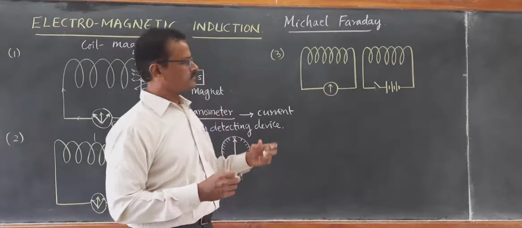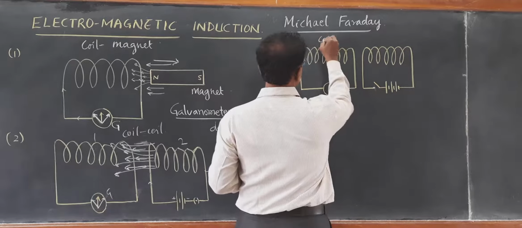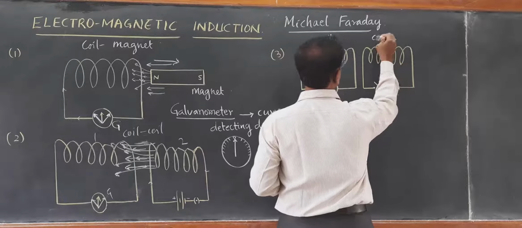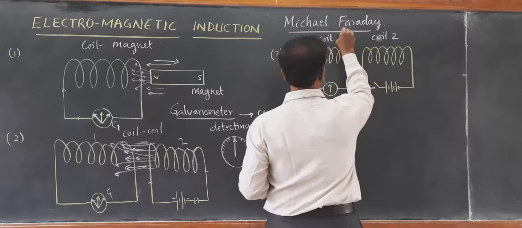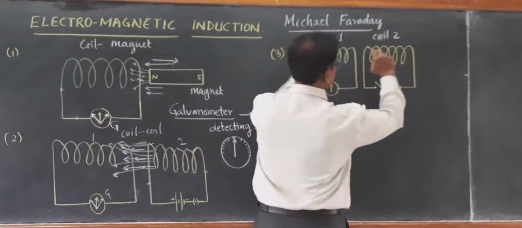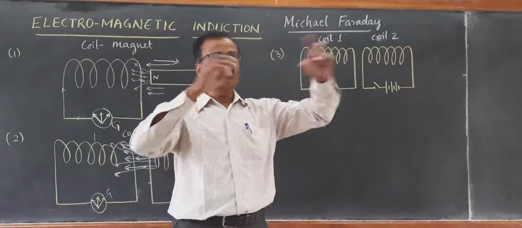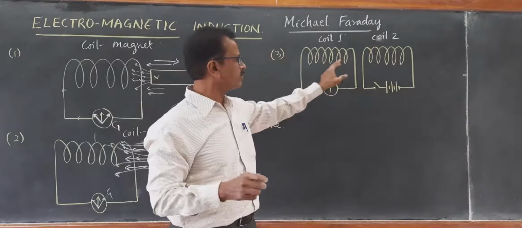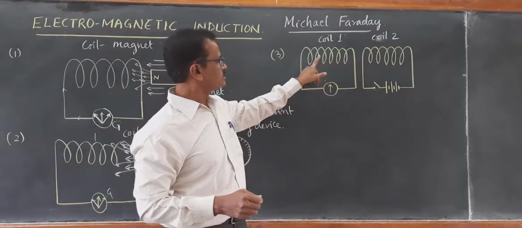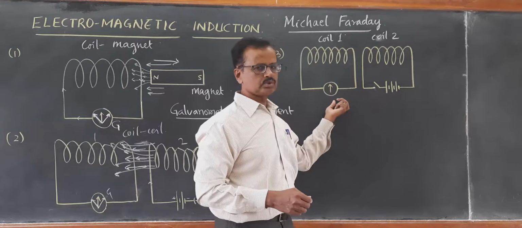Now this is interesting. The third one. Both are at rest. This is again going to be a current carrying coil, coil number 2, and coil number 1. Both are at rest. For understanding, you can think that these two are wound on a PVC pipe, or on an iron core, as insulated copper windings. This is coil number 1, coil number 2. See here, he has kept it very close to coil number 1.